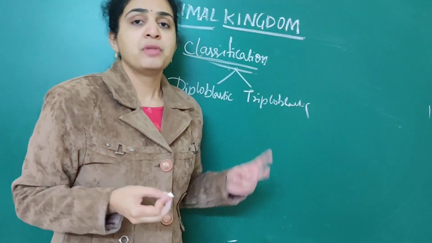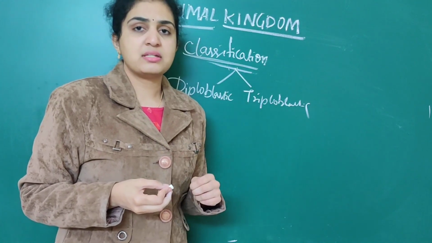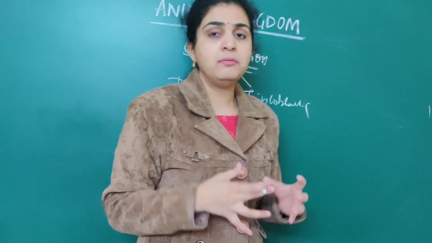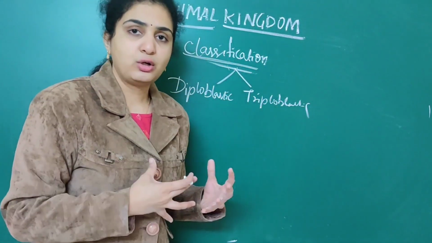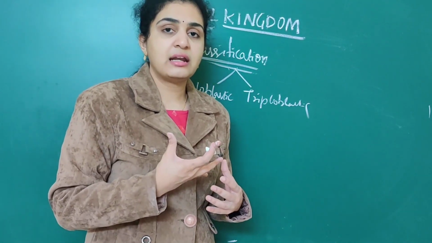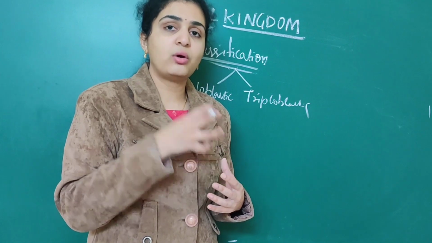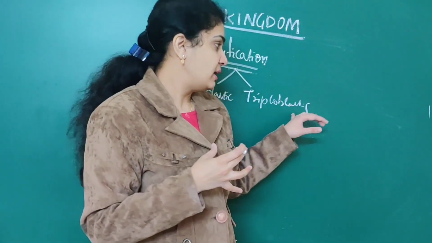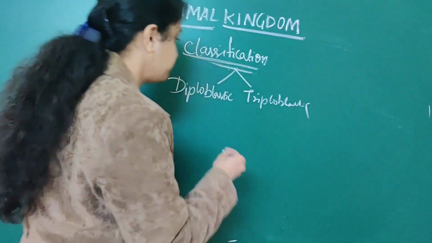Diploblastic means only two layers are present. Normally in an animal body, there are three layers. One is ectoderm, another is endoderm. If a third layer is present between the ectoderm and endoderm, called mesoderm, then they are triploblastic animals.